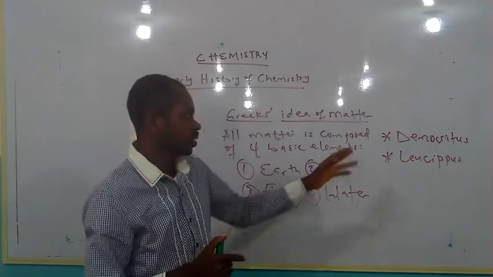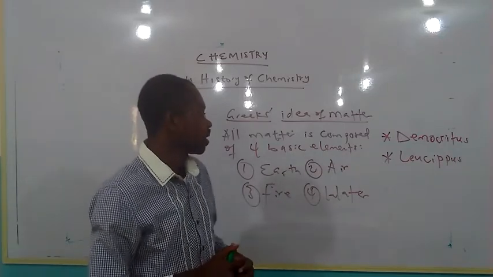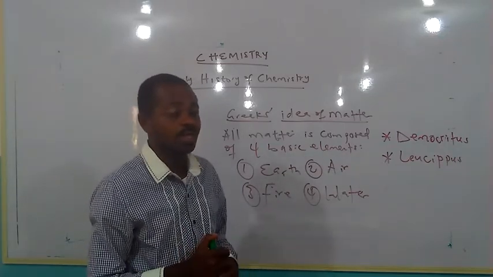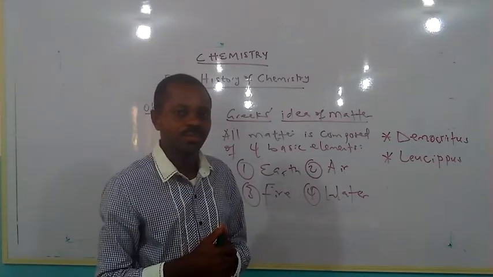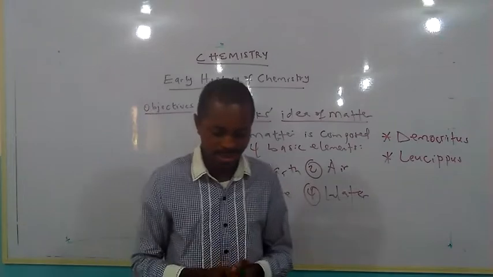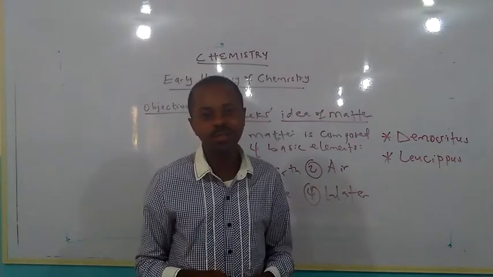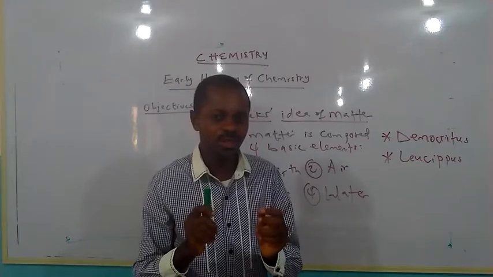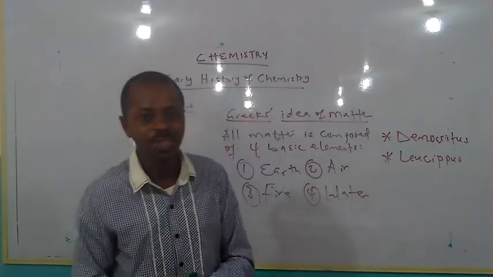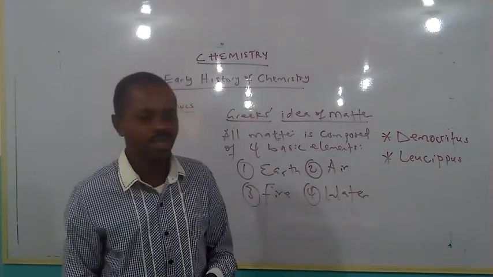They said that all matter is composed of tiny, indivisible particles known as atoms.